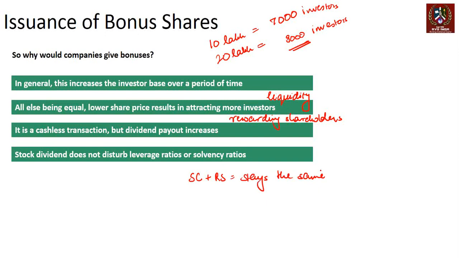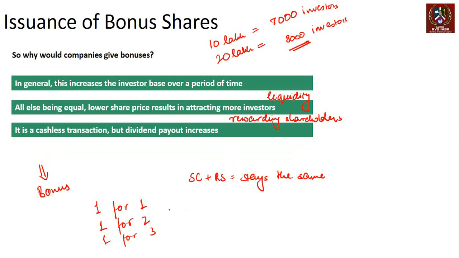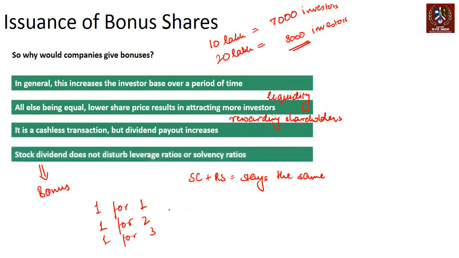So obviously stock dividend, as it is also called, is the same as a bonus issuance, and that's basically that you're giving the dividend in the form of a stock. That's a stock dividend or a bonus that we have spoken about, right? Now we spoke about 1 for 1 share. There could be a possibility where a company gives 1 for 2, 1 for 3, 2 for 5. Those kinds of issuance ratios are also there, in which case obviously the numbers that we calculated will change accordingly. Now let's talk about a stock split.